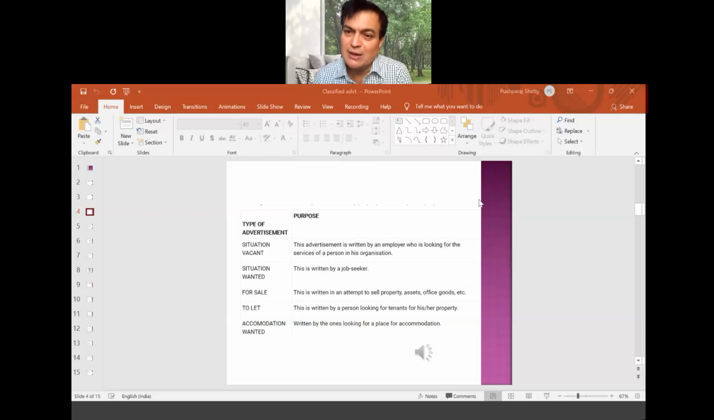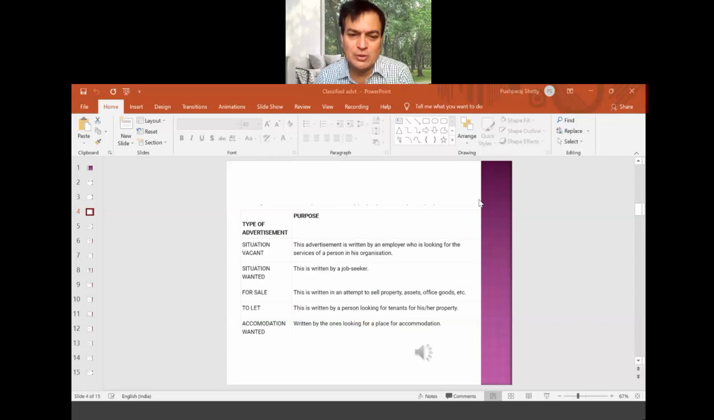Now, for sale. This is written in an attempt to sell property. So the heading has to be for sale. You can't have your own heading. What kind of questions will come? To sell, for sale, and spelling of selling, like that they will give you in MCQs. But you should know that the heading has to be for sale. This is very important.